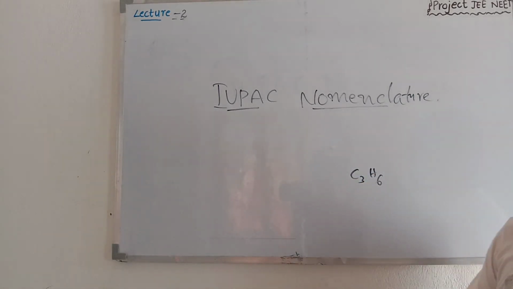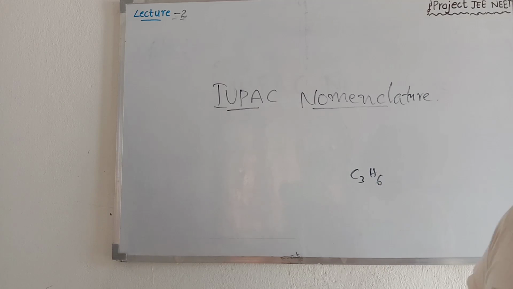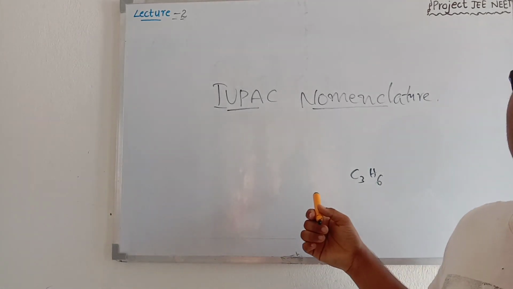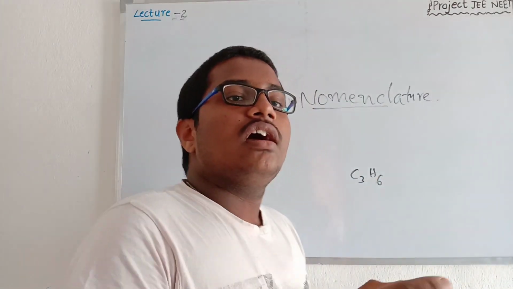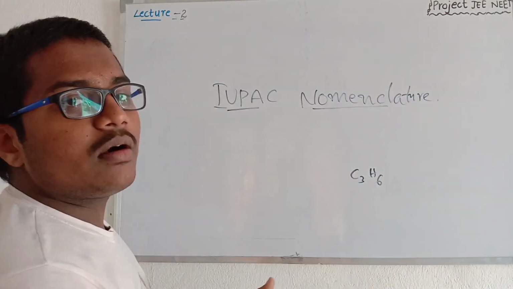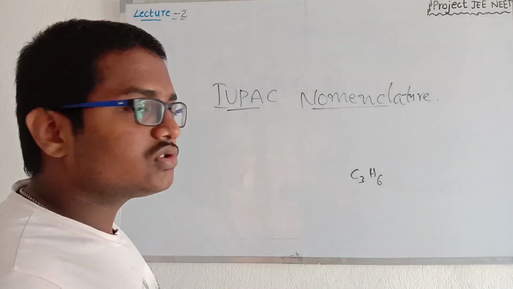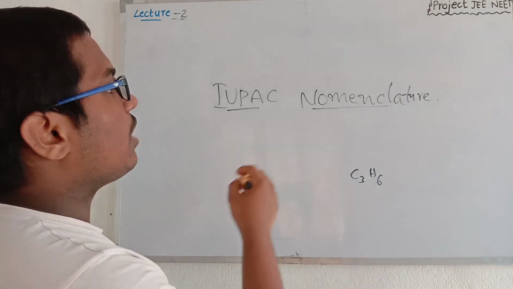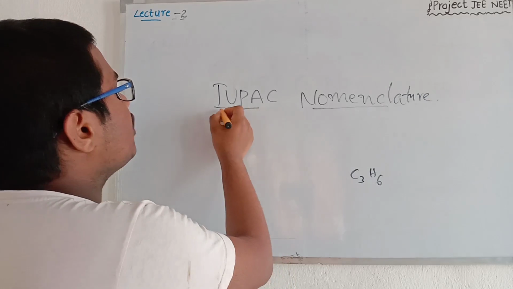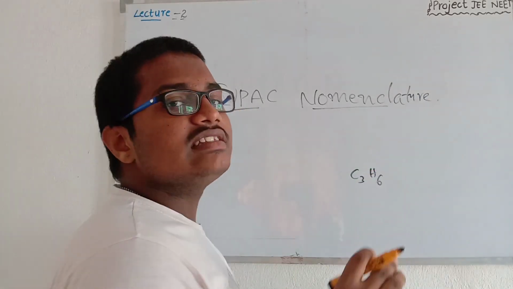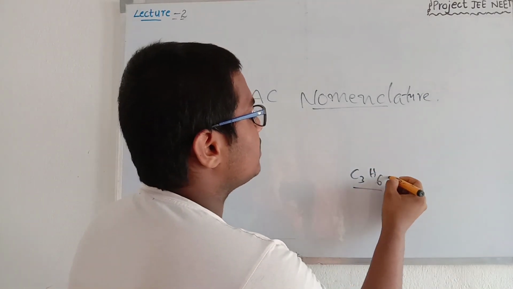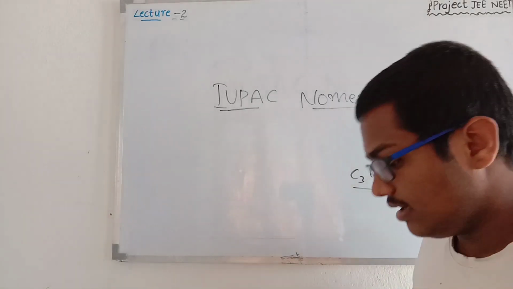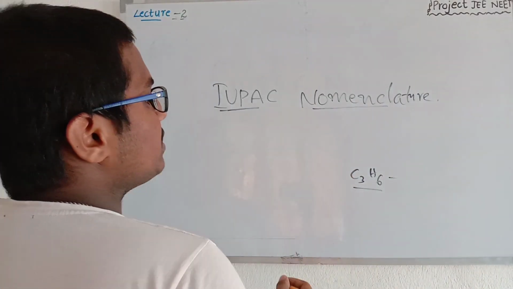C3H6. If I ask what is the name of this compound, then you will have to name that compound. Which system will you have to use? That is IUPAC nomenclature. Nomenclature is naming. So C3H6 is named in the IUPAC nomenclature.